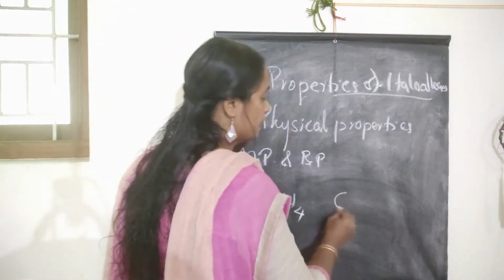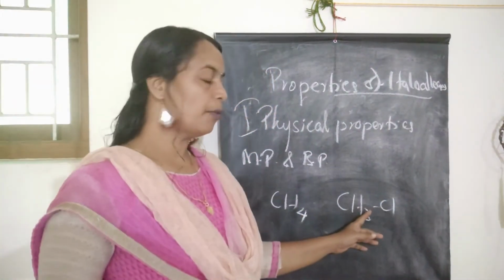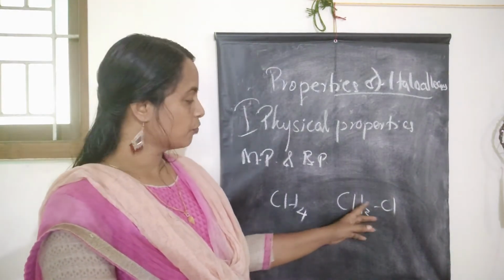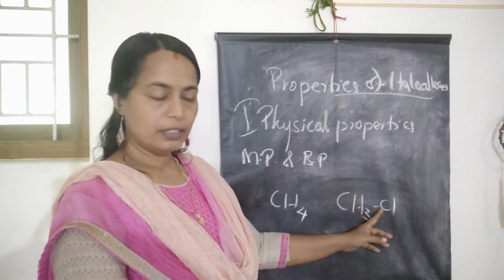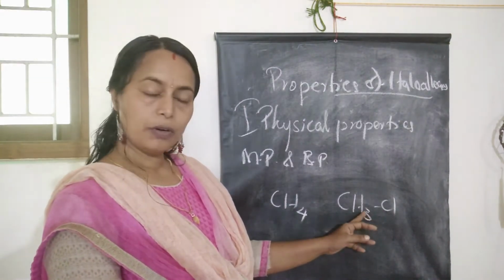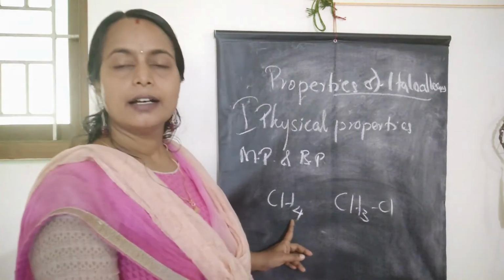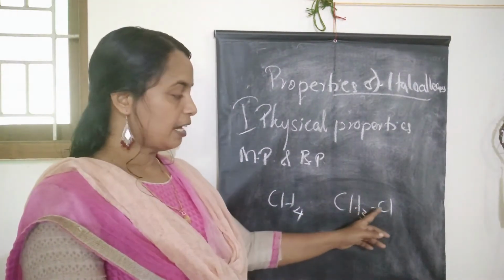But in CH3Cl, one of the bonds is a C-Cl bond, which is polar in nature. Because of the polarity of the C-Cl bond, these have higher melting point and boiling point than the parent hydrocarbon.